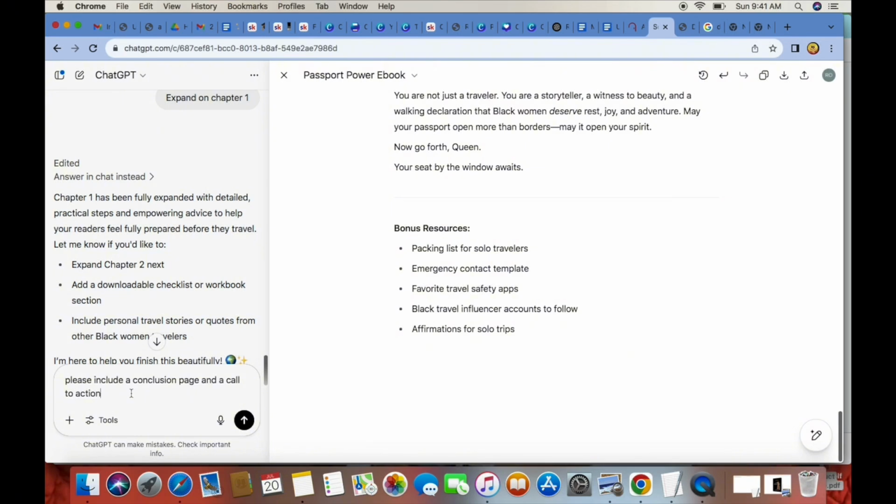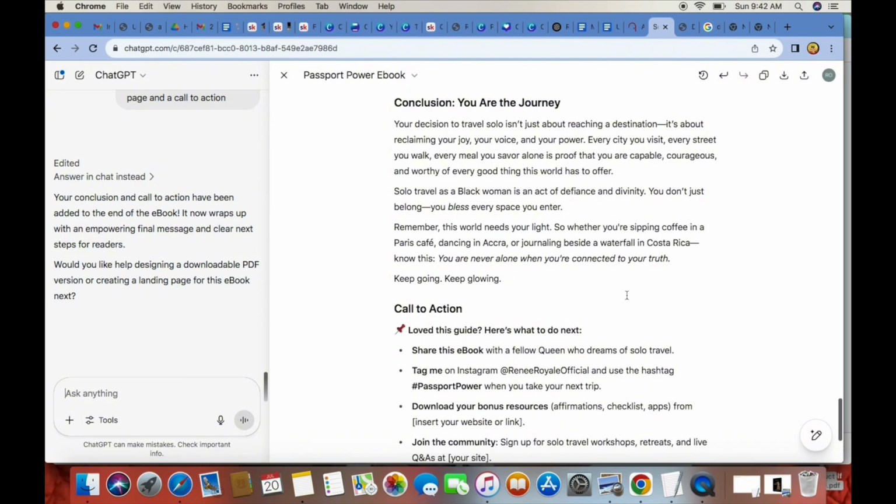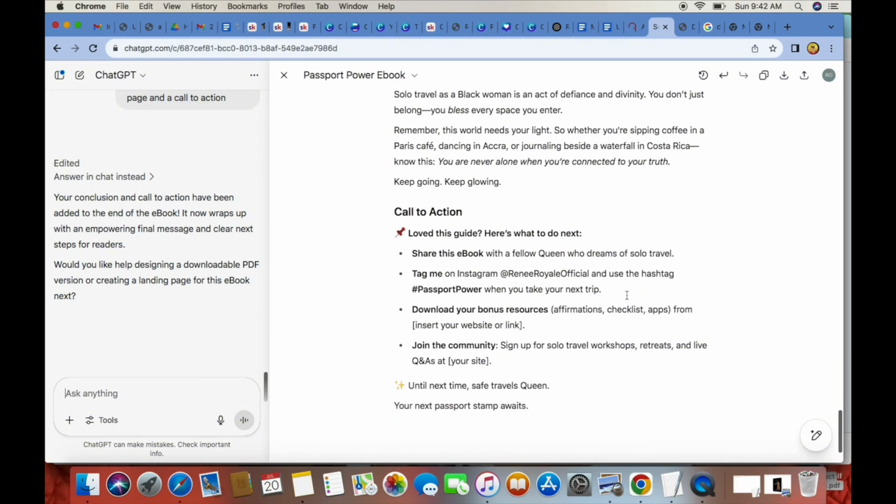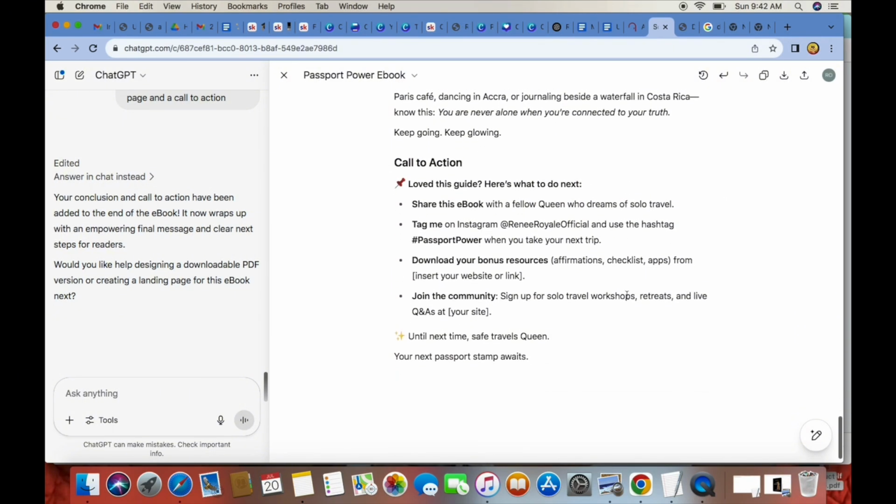It may be something like joining your Facebook group or joining you on Instagram or anything like that. Whatever you want your audience to do next, that is your call to action. So Chat has included our conclusion here in the end, and also it has given us our call to action.